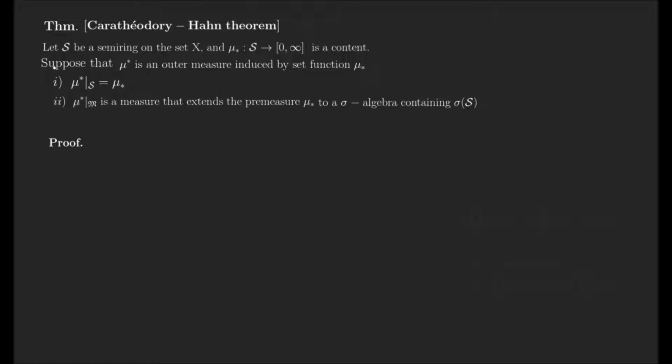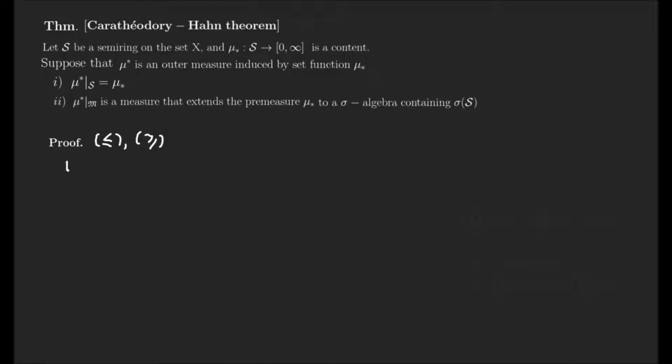I already said that if we check the first equation, the second property is automatically satisfied. So our proof is to check this. We'll check this equation by alternatively proving this inequality and the reverse inequality.